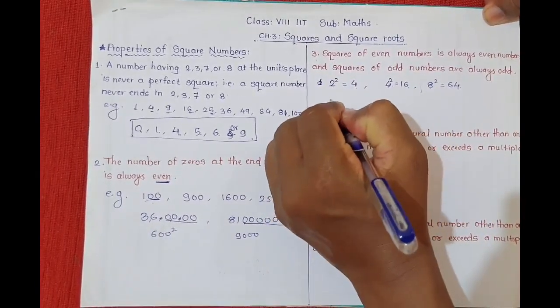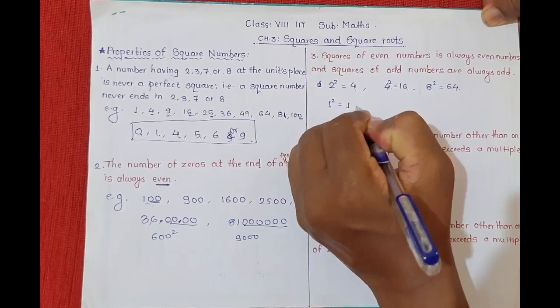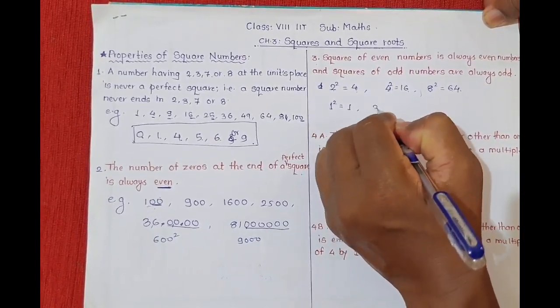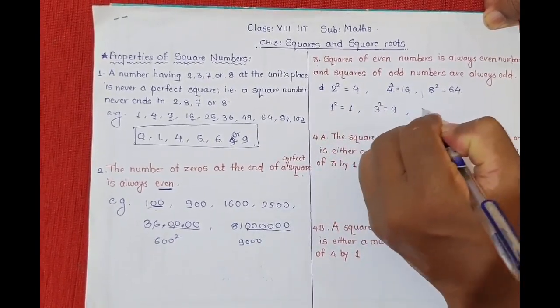Similarly, squares of odd numbers are also odd. See these examples.